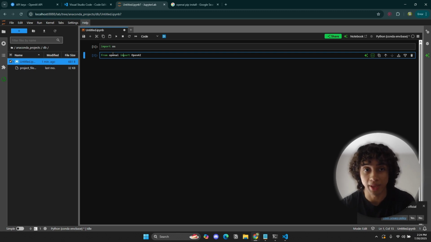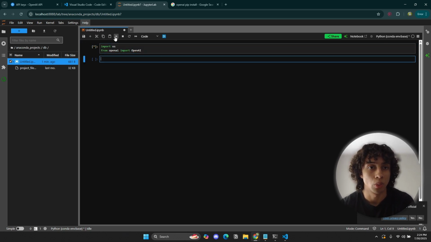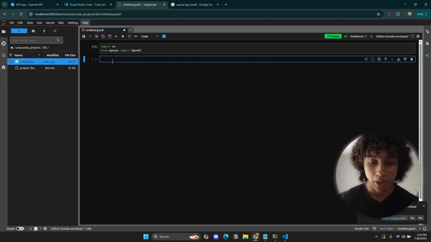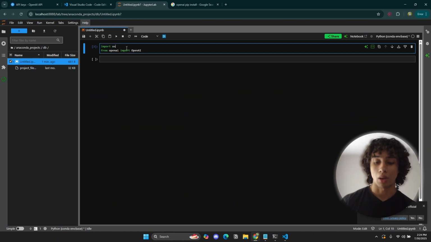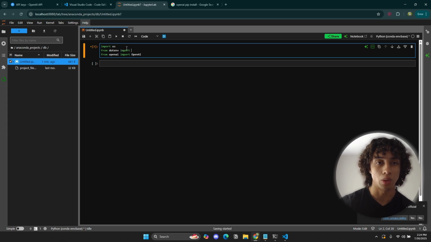We want to import os. We'll talk about this one. We want to import OpenAI as well, but we'll talk about that later. Once you import those, we also want to import another library called load something. I forgot what it's called, but I think it's from dotenv import load_dotenv.